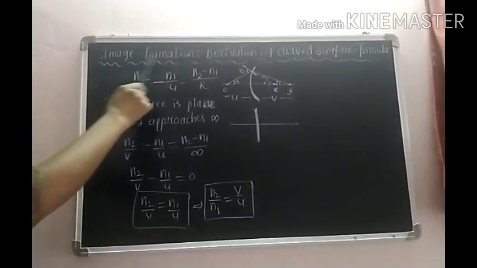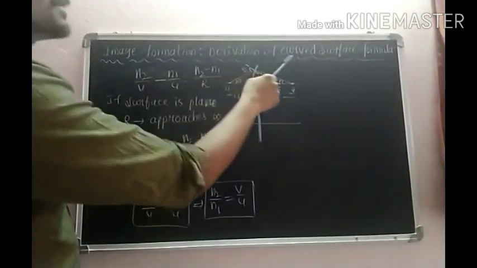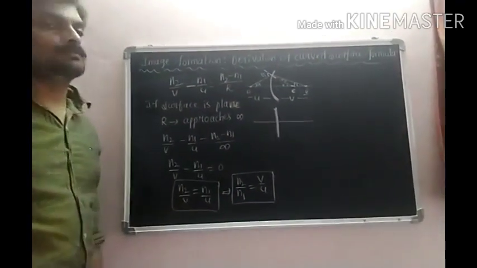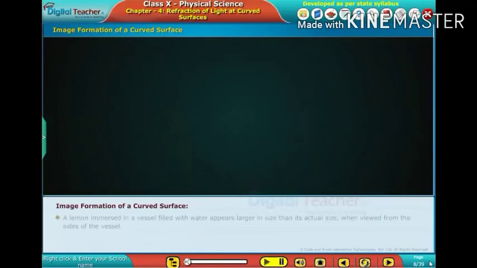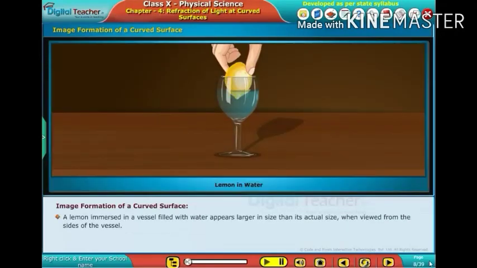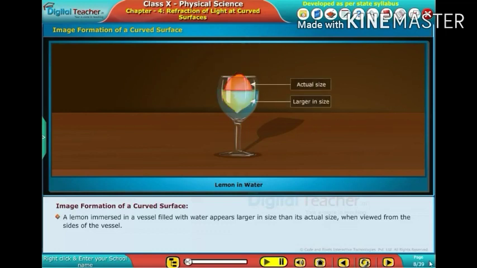Now I am going to explain image formation, the derivation of the curved surface formula. A lemon immersed in a vessel filled with water appears larger than its actual size when viewed from the sides of the vessel.